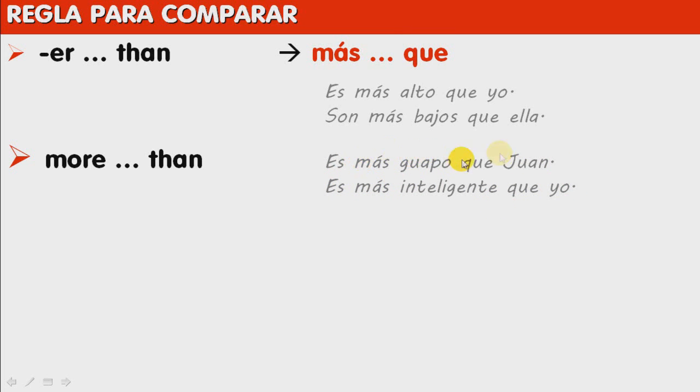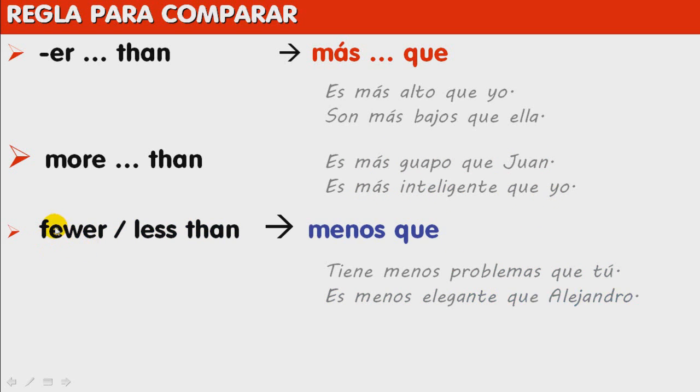He's more good looking than Juan. He's more intelligent than I am. If in English we want to say fewer than or less than, in Spanish we translate that as menos que. He has fewer problems than you do. Tiene menos problemas que tú. Es menos elegante que Alejandro. He has less charm than Alejandro.